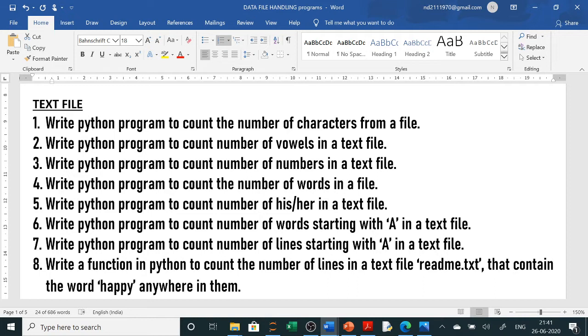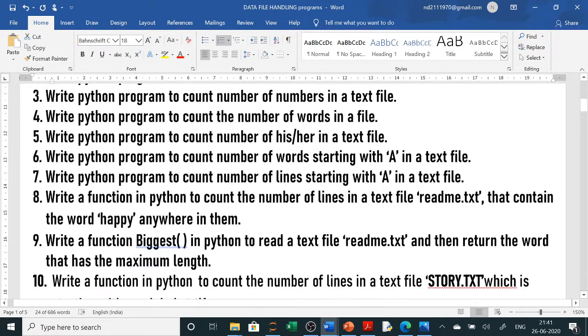So three commands are there: read, readline and readlines. For lines you can use any one: readline reads one line at a time, or use readlines and then a for loop to collect one line at a time. So let us do the programs.